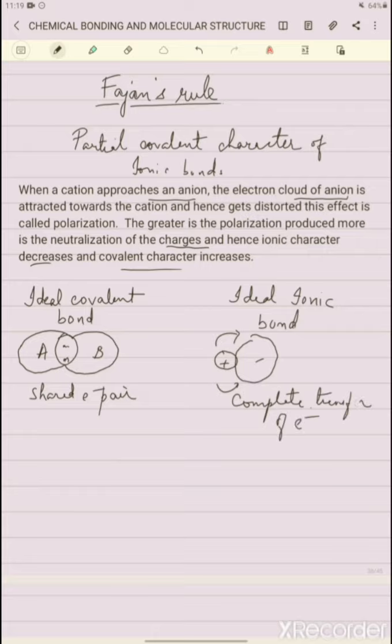Previously we studied that there exists some ionic character in covalent bonding, that is, some covalently bonded molecules have partial positive and negative charges developed because of the electronegativity difference. But in an ionic bond, how is partial covalent character seen? Suppose we have an ionic compound with a cation which is generally smaller in size, and an anion which is larger in size.